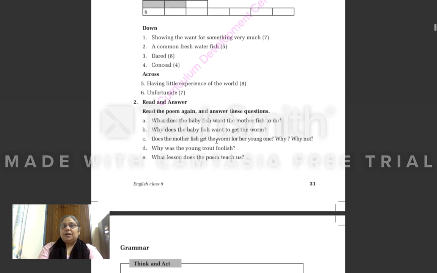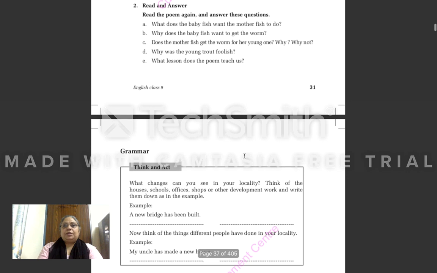Why does the baby fish want to get the worm? Because the baby fish is feeling hungry. So he wants to get the worm. Does the mother fish get the worm for her young one? Why or why not? No. Why? Because that was not a worm. That was actually a hook. Why was the young trout foolish? Because the baby fish was thinking that the hook is a worm and he wants to eat that worm. What lesson does the poem teach us? That we should always listen to our elders. So these questions are very simple. You will do it in your copy.